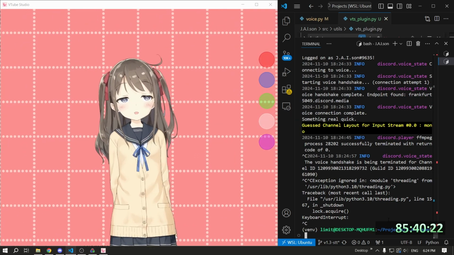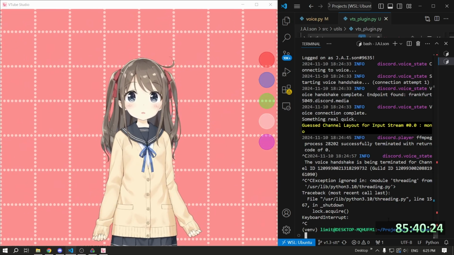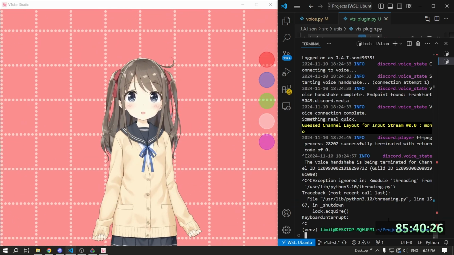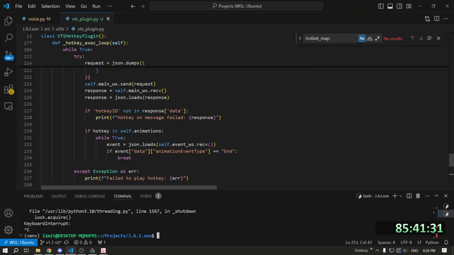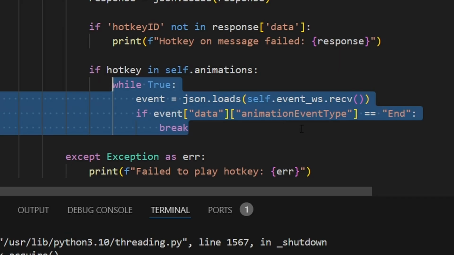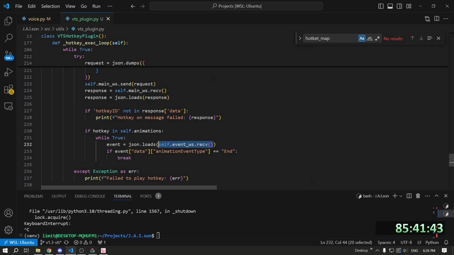It worked, but the animation was so out of sync because it was playing another animation at the same time. When we're playing an animation, we enter this loop here. We're blocking ourselves waiting to receive a new event. I want to be able to cancel out of this waiting when we receive a new animation to play.